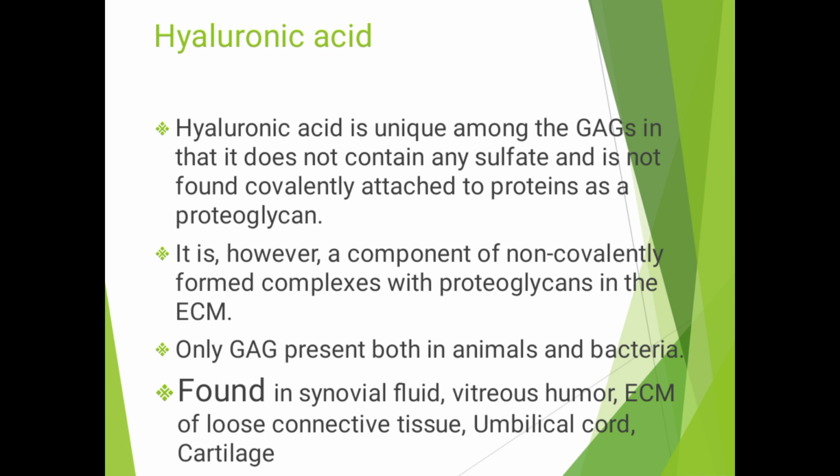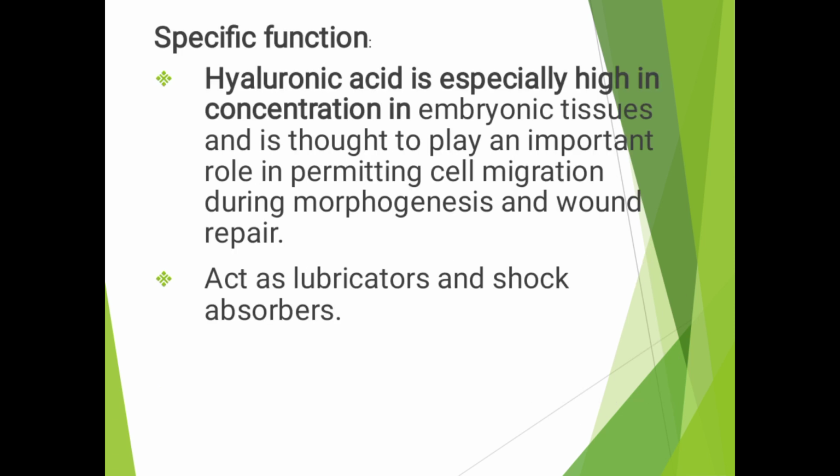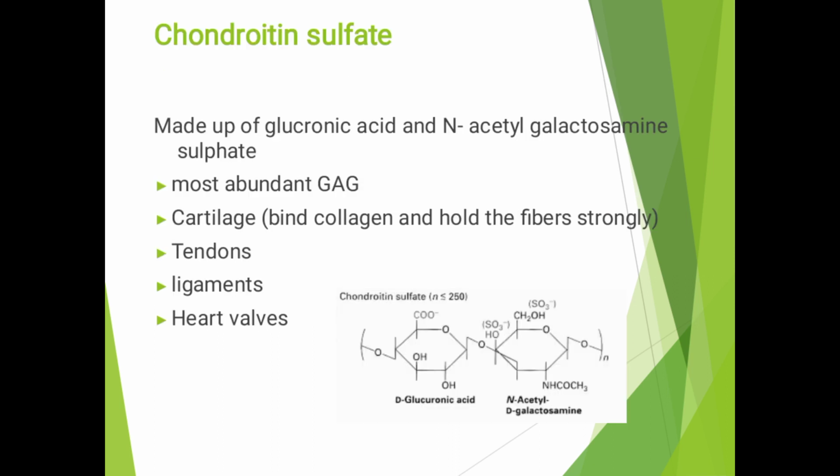Hyaluronic acid is a non-sulfated GAG that forms a complex with protein and magnesium. It is the only GAG present both in animals and in bacteria. The specific function is acting as a lubricant and shock absorber. Chondroitin sulfate is made up of glucuronic acid and N-acetyl galactosamine sulfate.